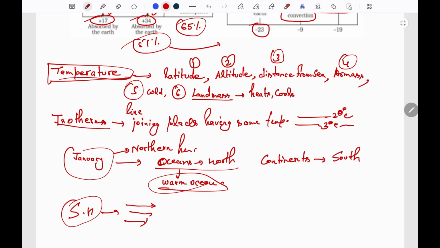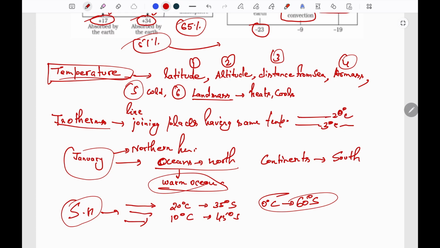There is less deviation in the isotherms. For example, the 20 degrees Celsius isotherm runs parallel to 35 degrees south, the 10 degrees Celsius isotherm moves parallel to 45 degrees south, and the 0 degree Celsius isotherm moves parallel to the 60 degree south latitude.